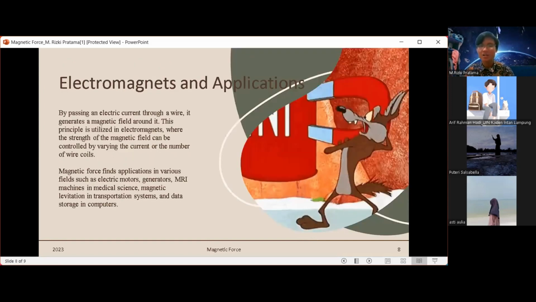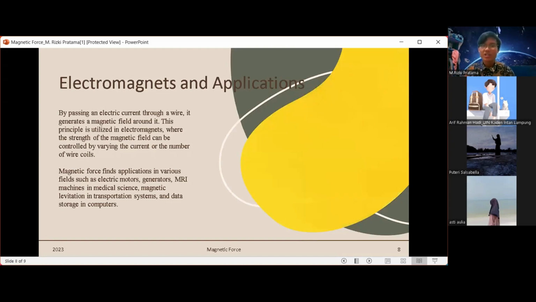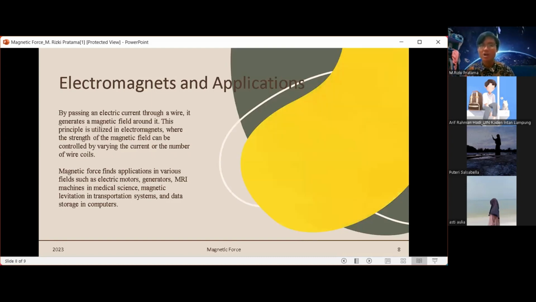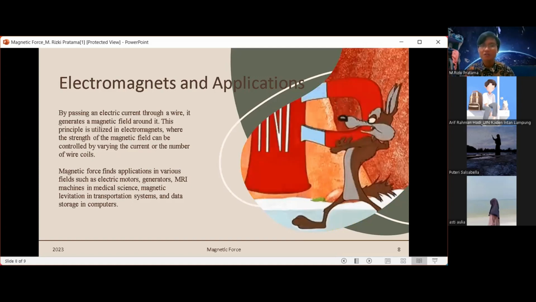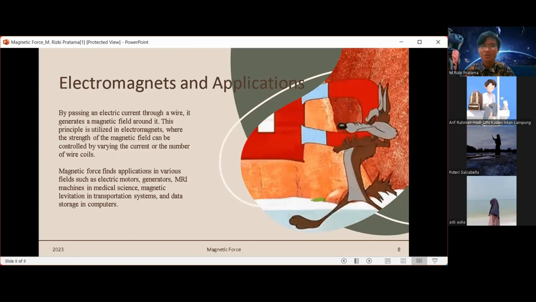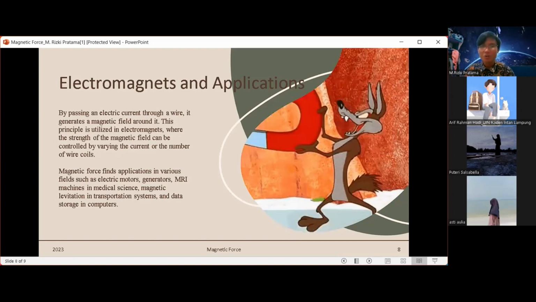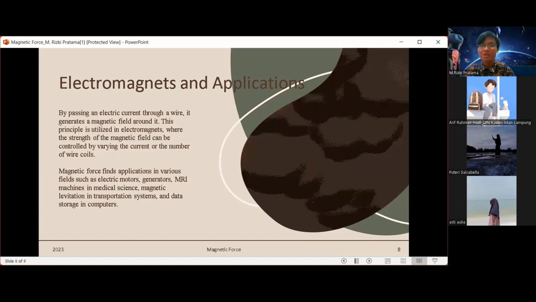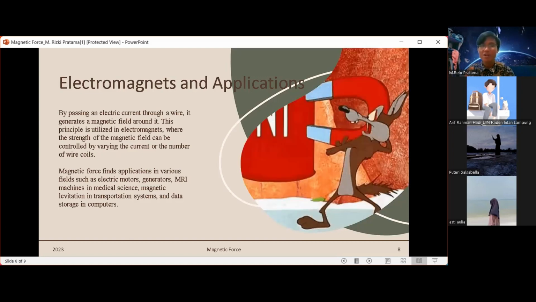Next, the last, electromagnets and application. By passing an electric current through a wire, it generates a magnetic field around it. This principle is utilized in electromagnets, where the strength of the magnetic field can be controlled by varying the current or the number of wire coils.